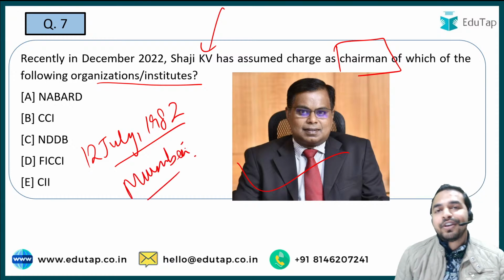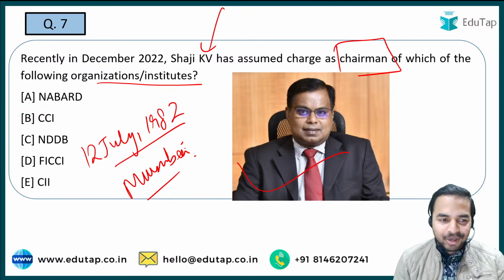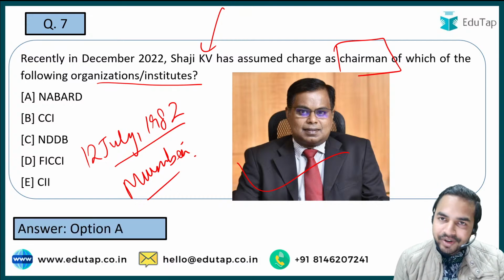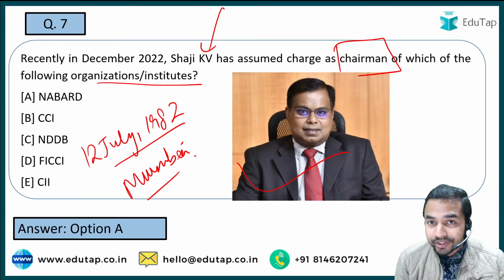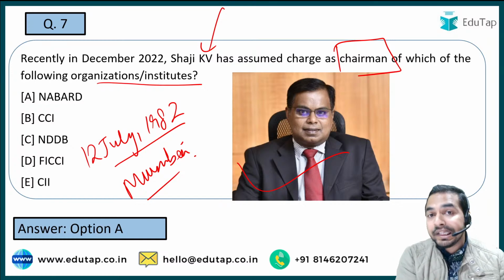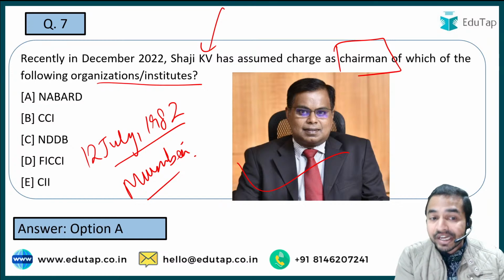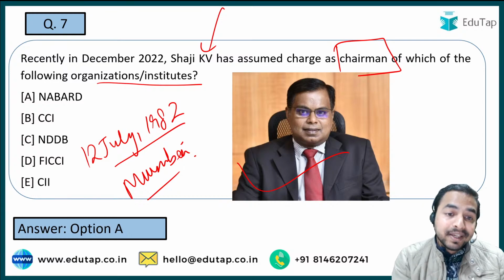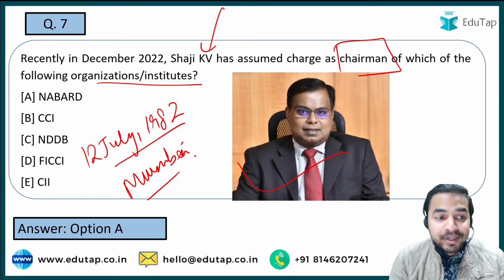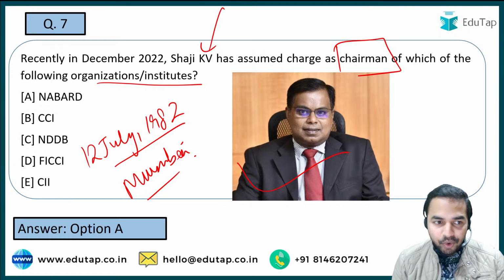Now I think life is easier for you to answer this question. The right answer is option A, that is NABARD. So NABARD is the right answer, and now you have a homework question that you are required to comment in the comment section after the end of the session: किस पर्सन को रिप्लेस किया है शाजी केवी ने एज द चेयरमैन ऑफ द नाबार्ड. ठीक है जी, दिस इज द क्वेश्चन, होमवर्क क्वेश्चन.